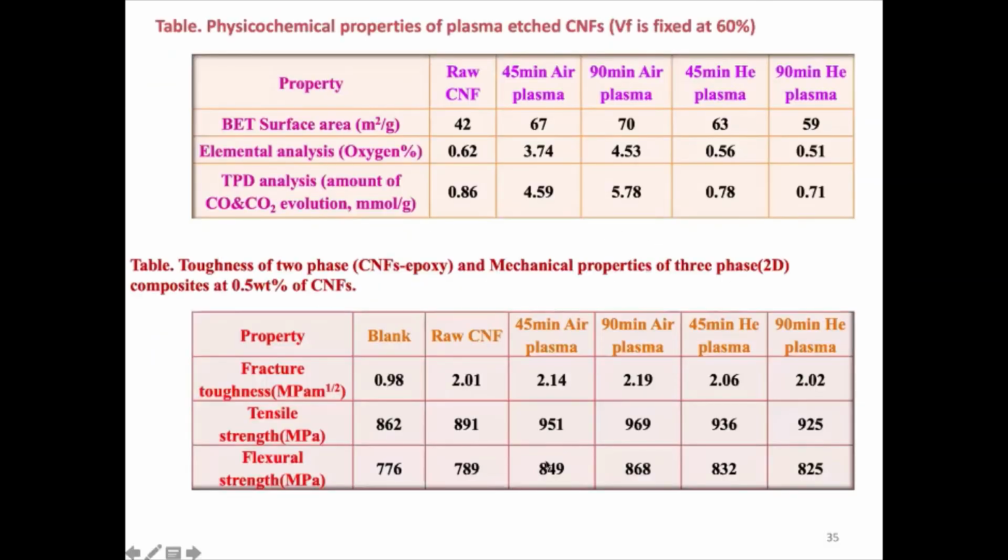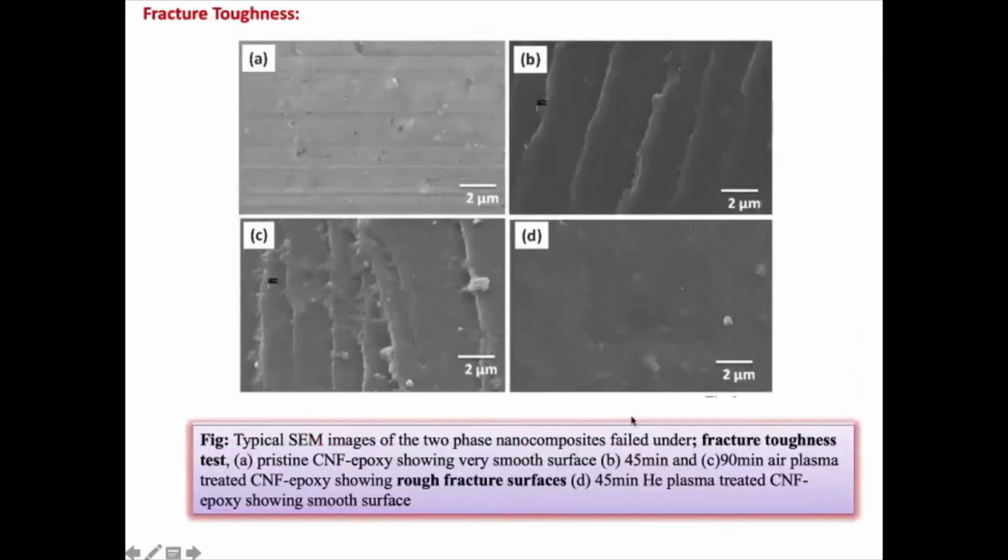That's exactly what happened. You look at the kind of treatments we do, and it clearly tells that the CO2 formed, the BET surface area and the fracture toughness, all these things finally show that acidic functional groups give you a better result. Then you can look at the failed samples.